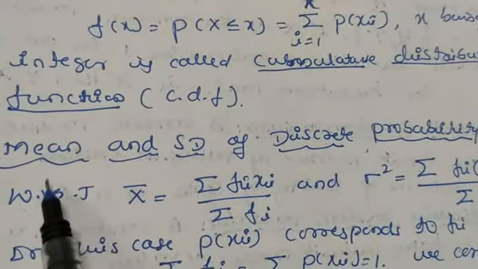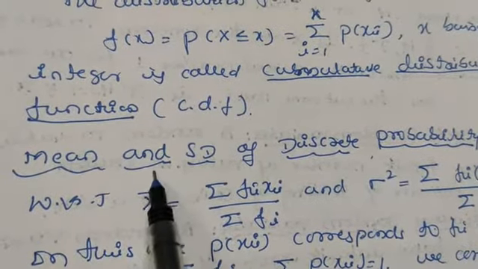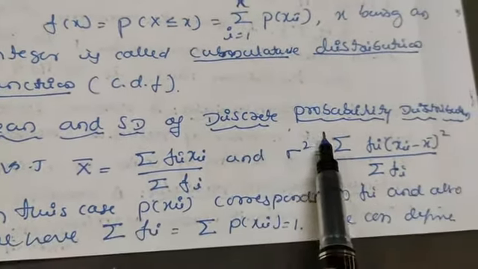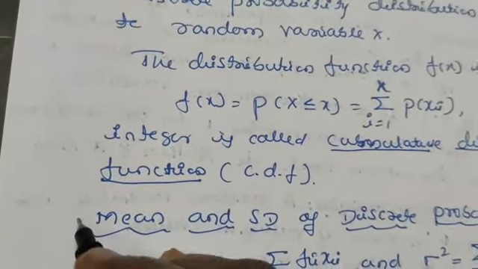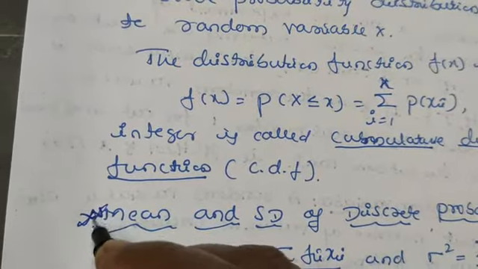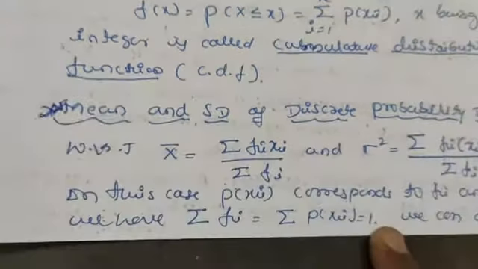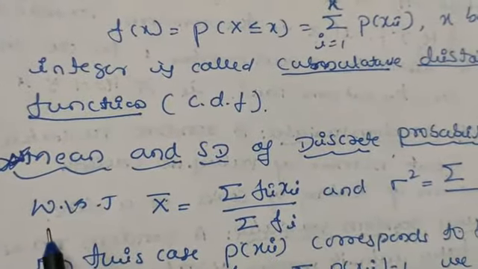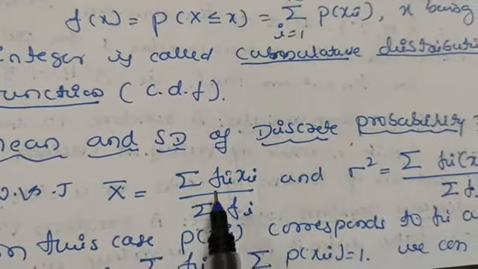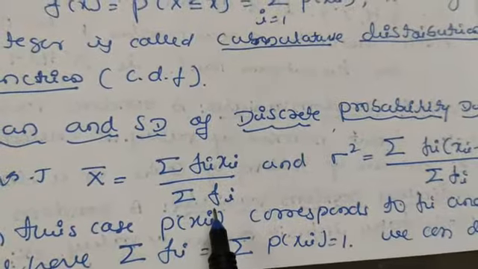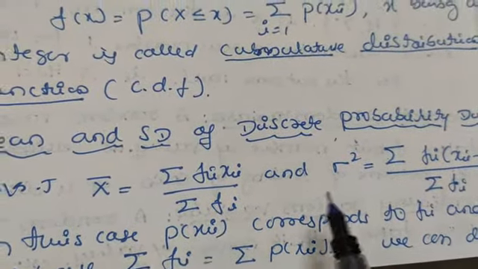Next we come to the definition of mean and standard deviation of a discrete probability distribution. This is also very important, because here we have a 5 marks question on this topic. Let us take the mean here. We know mean is equal to sigma fi xi divided by sigma fi. This we have studied in the last topic also.